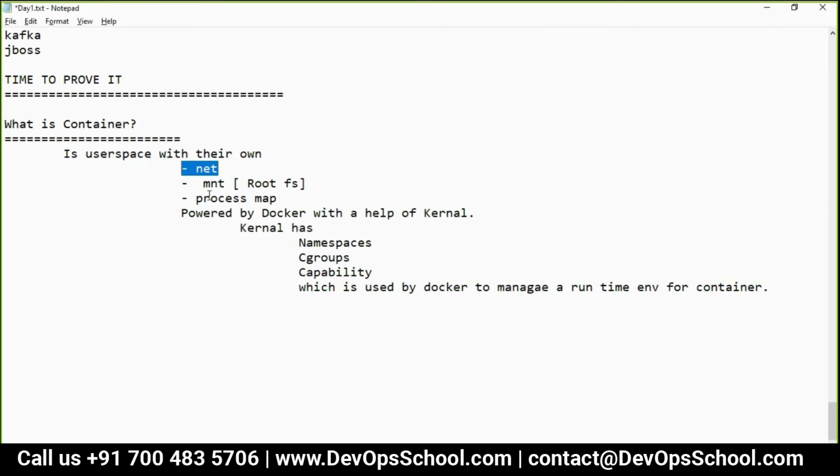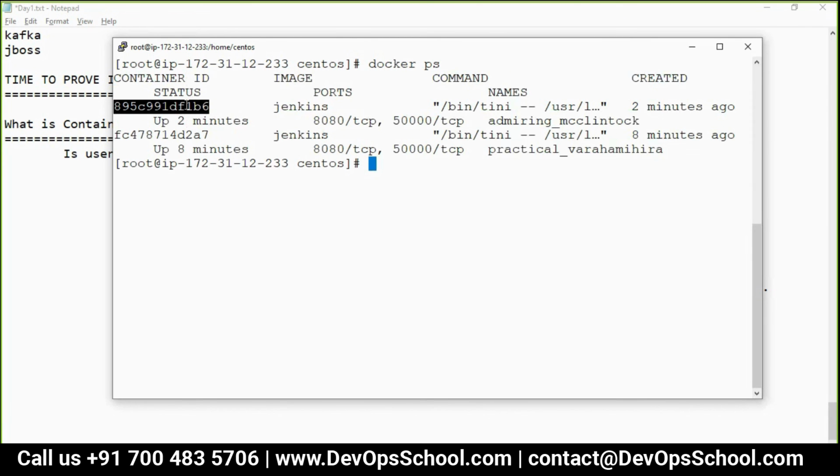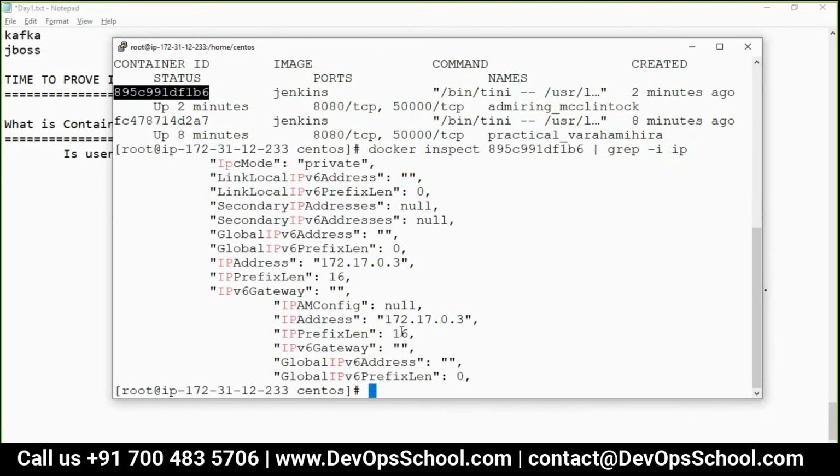So I said each container will have its own network assigned, right? I have two containers right now. Can I check the IP address? I'm not teaching the command, just proving the points. Inspect. I'm fetching the IP address. What is the IP address?